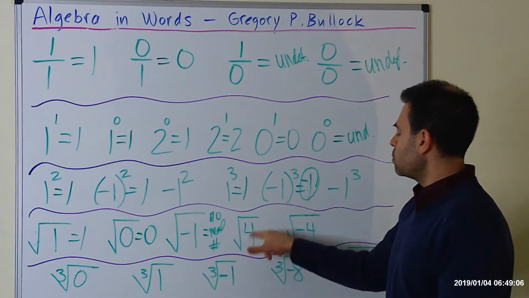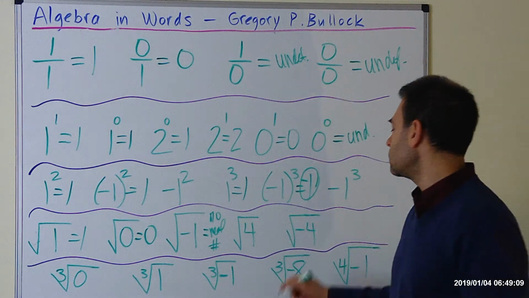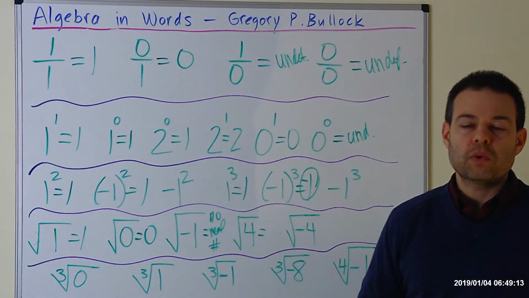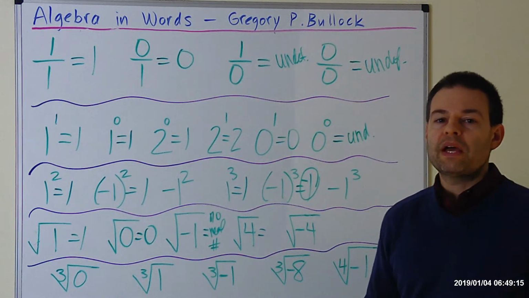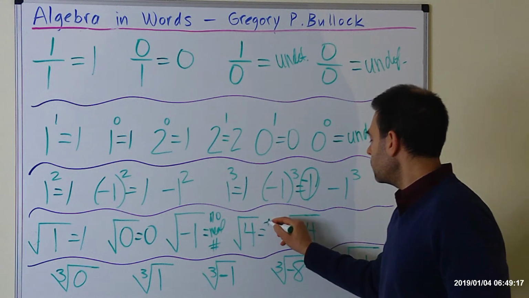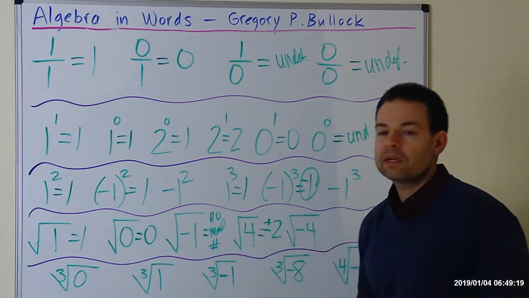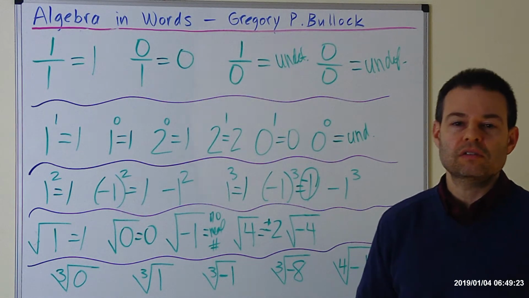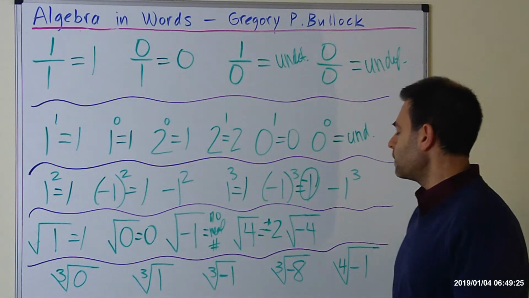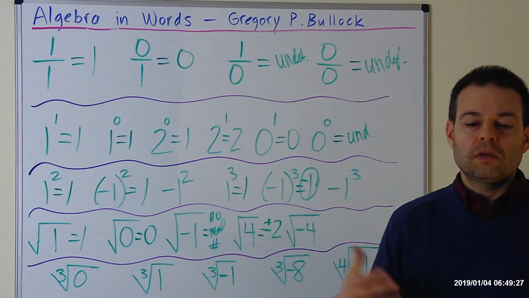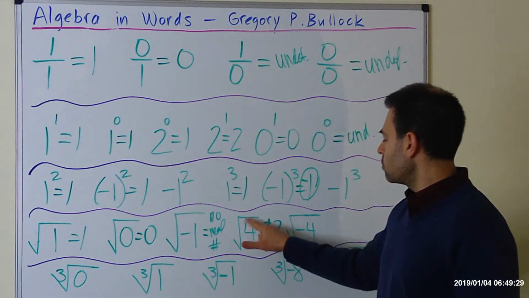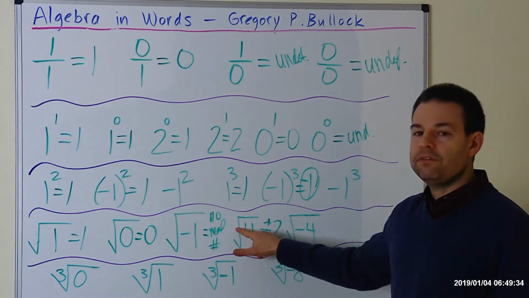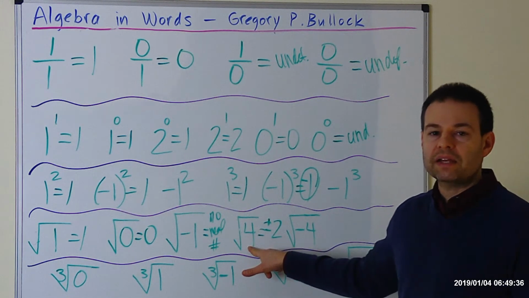Okay, what about this one? It's the square root of 4. And again, for the early stages, you might just want to say 2. The best answer is, and I'm going to write the best answer, plus or minus 2. You'll get into those details a little more later. But for now, the bigger point here is that the radicand is positive. So we can take an even root of a positive radicand.